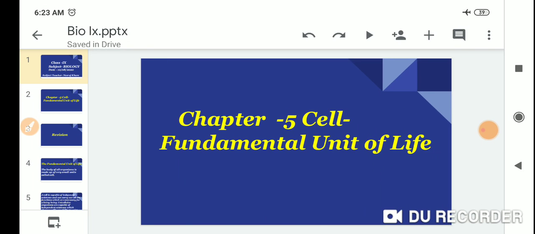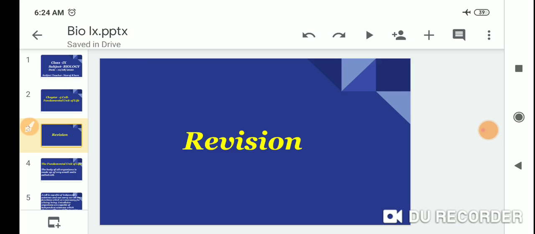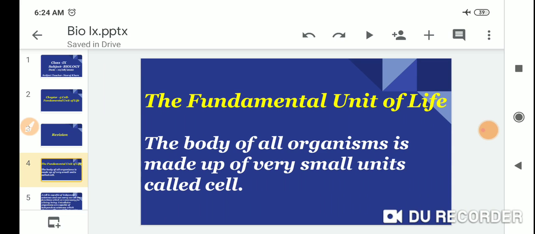So dear students, today we start chapter 5, Cell: The Fundamental Unit of Life. We start the revision of this chapter. Today we start the fundamental unit of life.